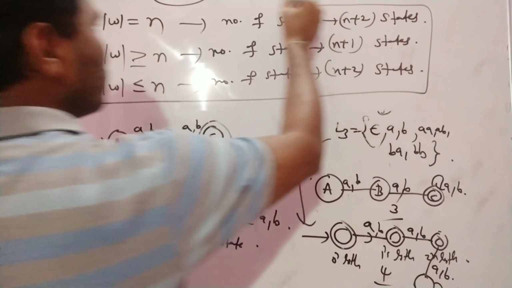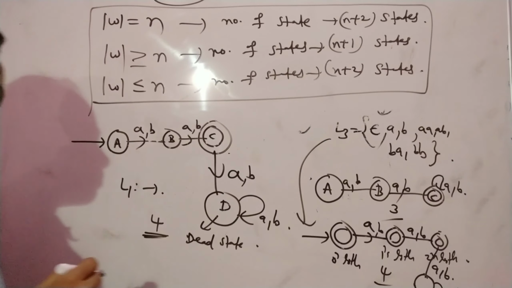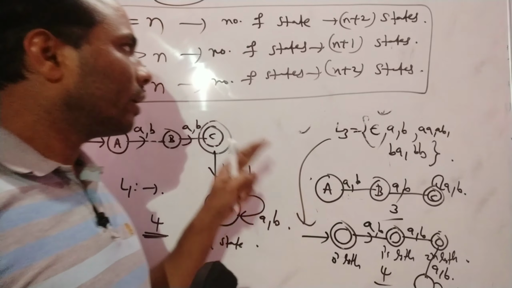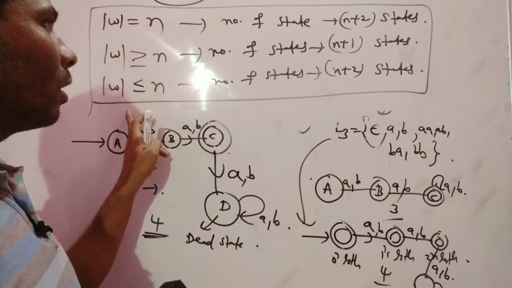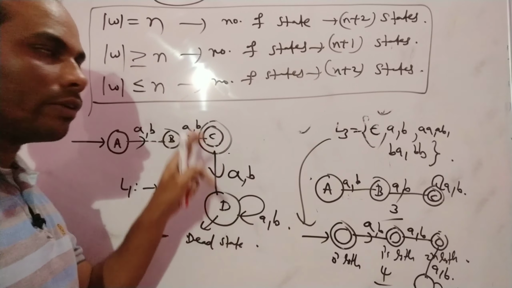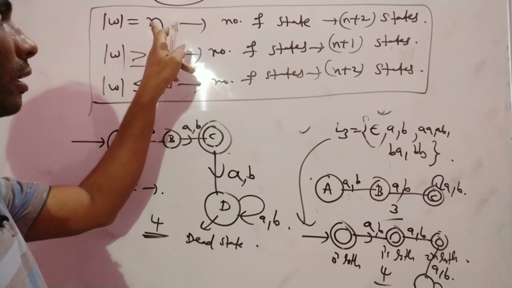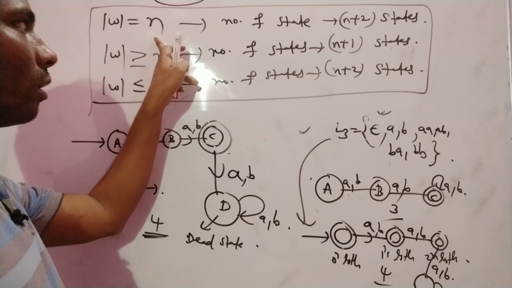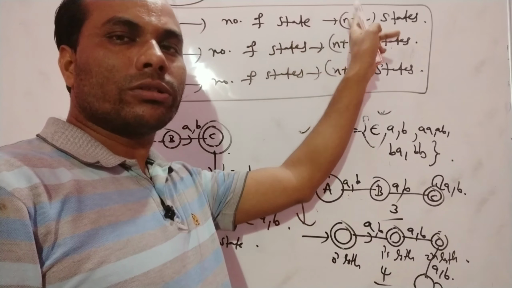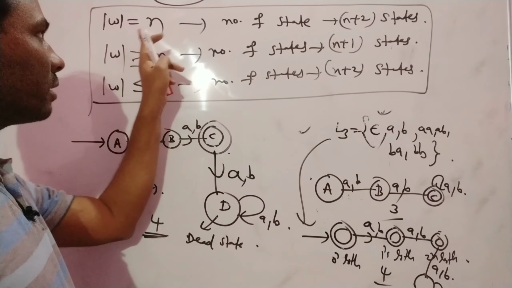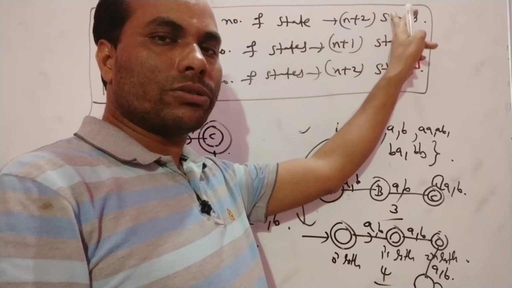So what type of question are they going to frame in competitive exams? If you are going to construct a deterministic finite automata, they give one string, and the string length they tell is n. If string length is 2, how many states are required? 2 plus 2, 4 states. If string length is n, n plus 2 states.